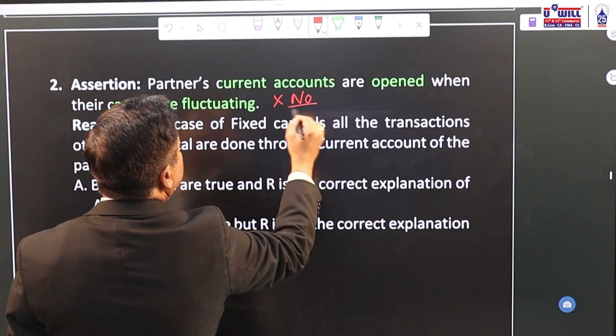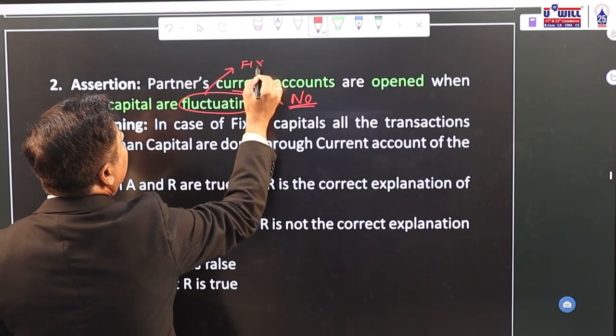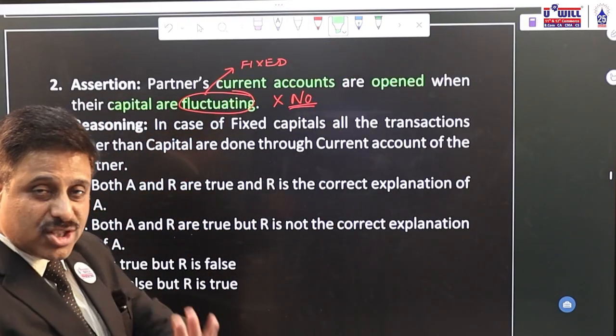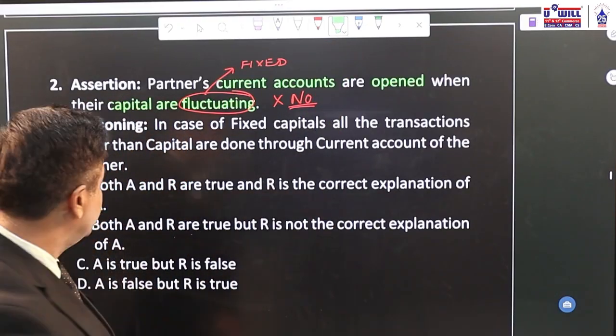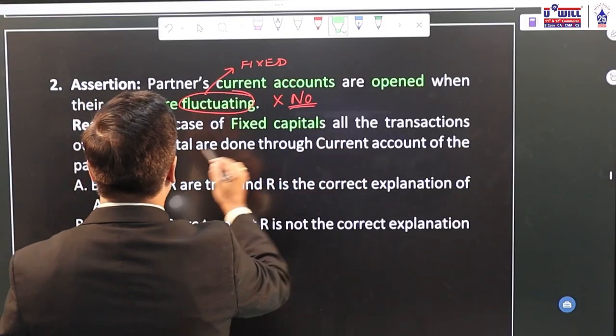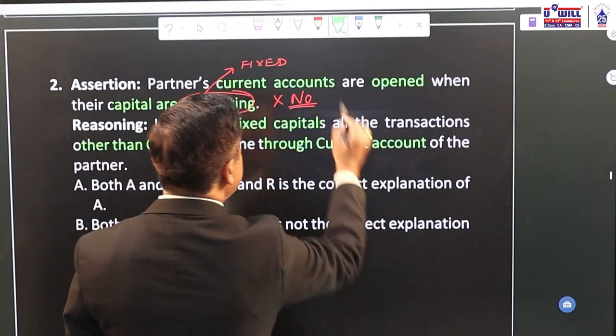Wrong. When do we open current accounts? When the capitals are fixed, not fluctuating. So the assertion is false. Reasoning: in case of fixed capitals, all the transactions other than capital are done through current account. Yes, this is true.